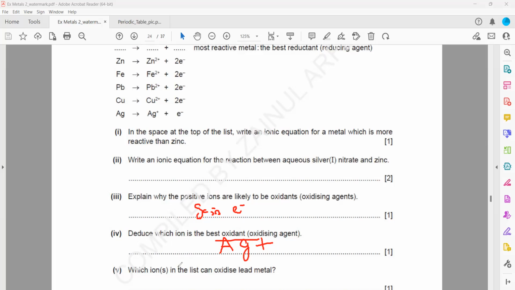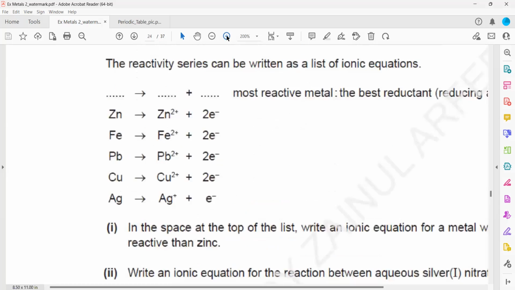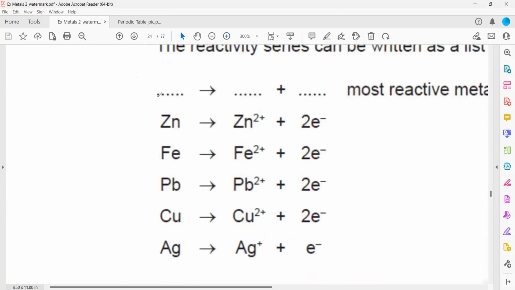Write an ionic equation. Which ion in the list can oxidize a lead metal? Whenever you have reactivity, remember one thing. If the metal is more reactive, which reaction is feasible? The forward reaction is feasible. Like zinc can easily lose electron, turn into zinc ion.